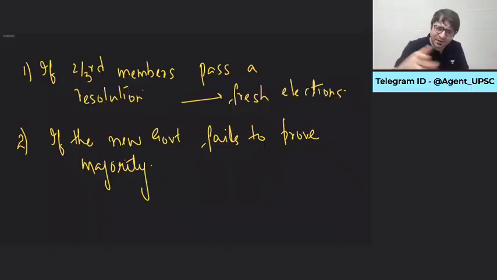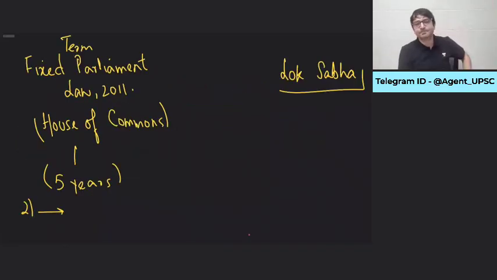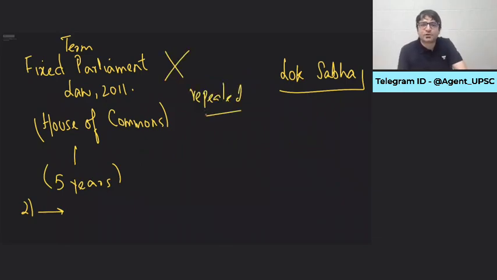That is why with Rishi Sunak, and before him multiple Prime Ministers, House of Commons was not dissolved. From the same House of Commons, we had the Prime Ministers, because the term is fixed. Term is fixed for 5 years. Or term was fixed for 5 years. But a couple of years ago, this law was repealed. And who repealed this law? Parliament. How? By a simple majority.